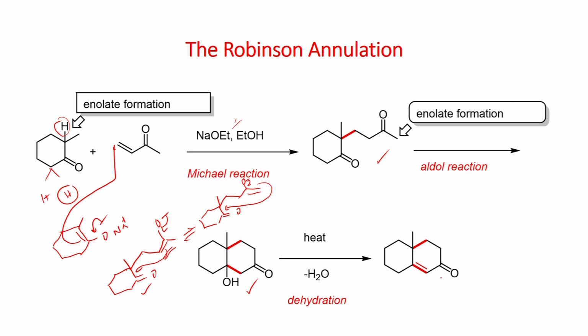Once you form this one, dehydration of this can give this one. So, basically if you look at here, the enolate undergoes addition with this methyl vinyl ketone, conjugate addition, you get this addition product. Then the second, the base also can deprotonate, you can generate this enolate which undergoes further reaction, condensation with this carbonyl group, you do aldol reaction, which can be converted into this alpha beta unsaturated carbonyl compound by dehydration.